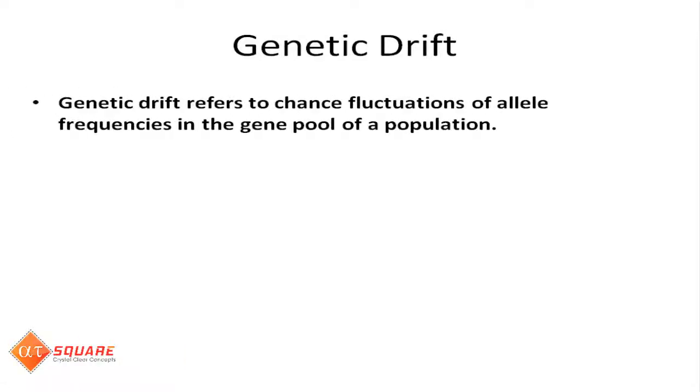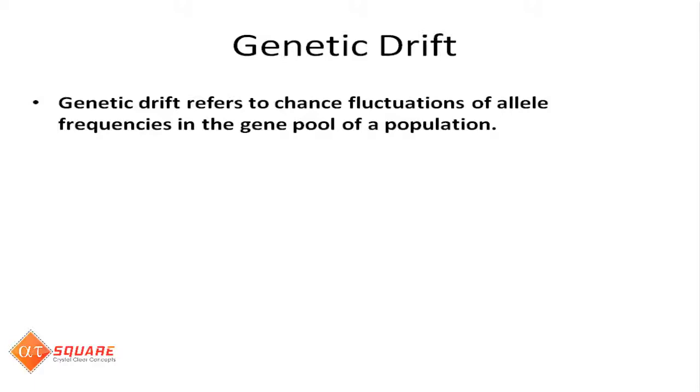We have discussed this before during the illustration of evolution, where the bushes were stormed by an elephant and the blue beetle survived by chance. They were a minority before, but after the incident, they became the majority. Genetic drift refers to chance fluctuations of allele frequencies in the gene pool of a population.